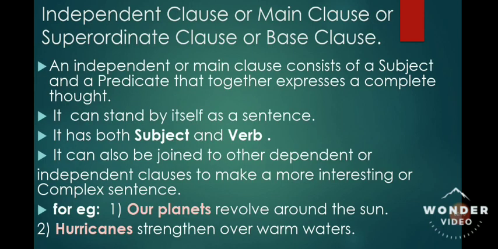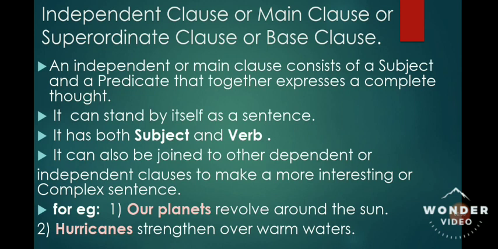Main clause is also called as independent clause or superordinate clause or base clause. An independent or main clause consists of a subject and a predicate that together expresses a complete thought. It can stand by itself as a sentence.